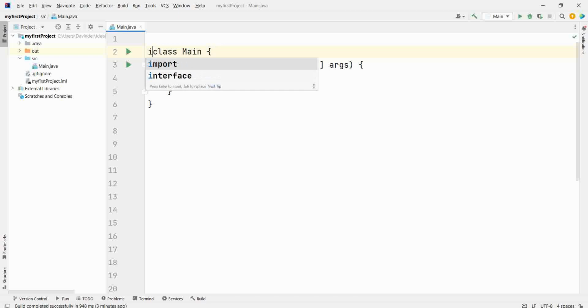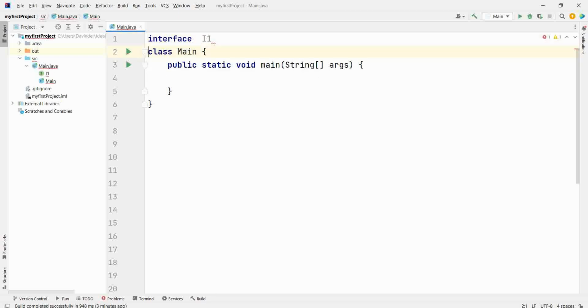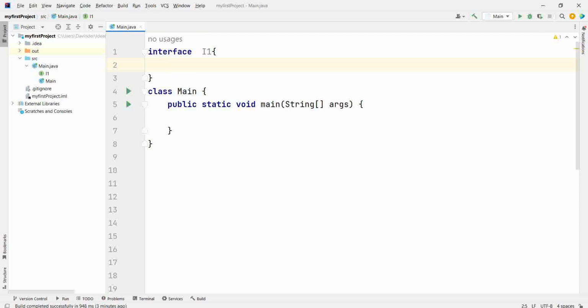Which means if you have an interface and there's only one abstract method in that, like this is the abstract method because it is not having a definition. Now this is known as functional interface.